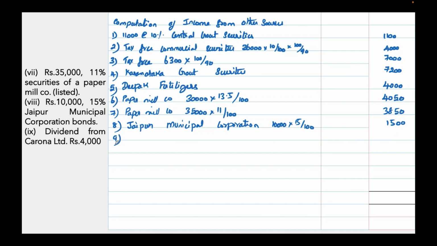Next, ninth one, dividend from fully taxable 4,000.